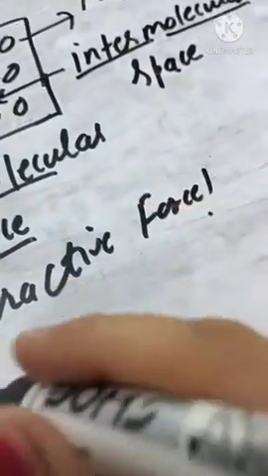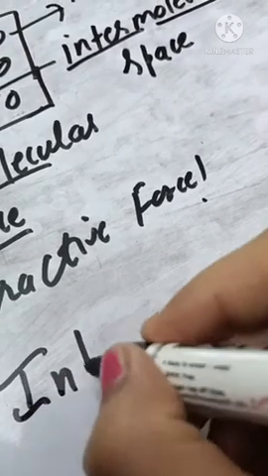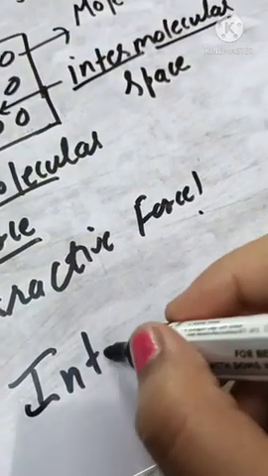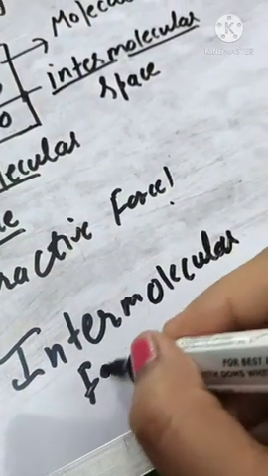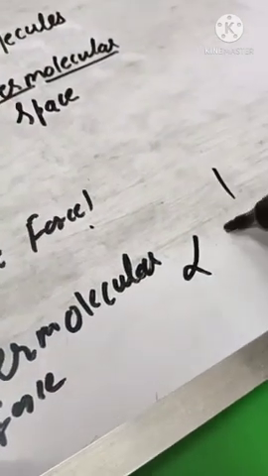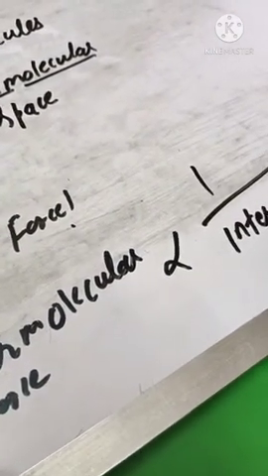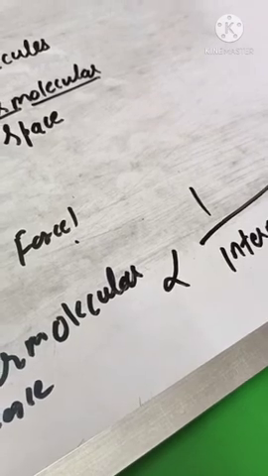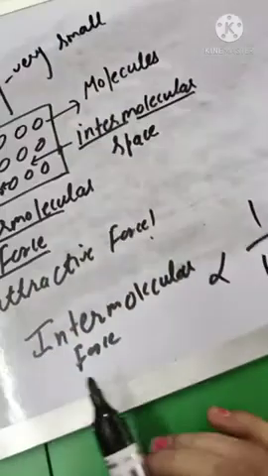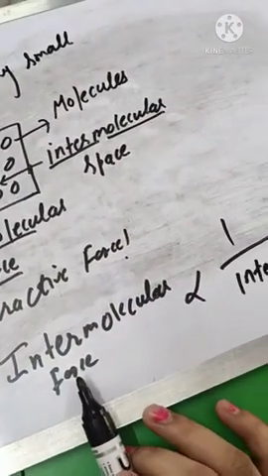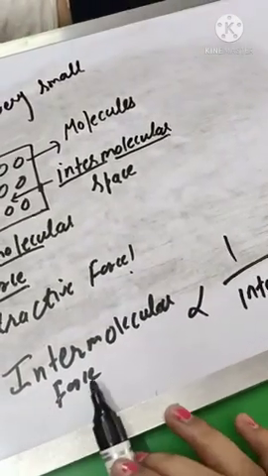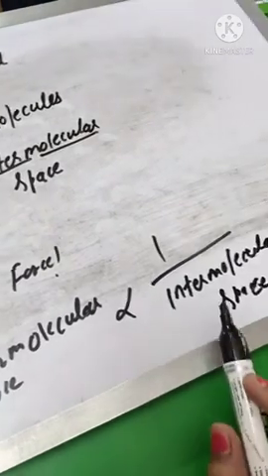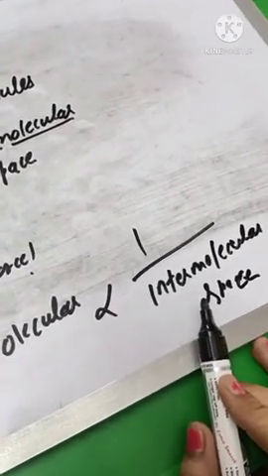So we say intermolecular force of attraction is inversely proportional to intermolecular space. So write down, intermolecular force is inversely proportional to intermolecular space. That is, if we have strong intermolecular force of attraction, then accordingly intermolecular space will be less. And if we have weak intermolecular force of attraction, then accordingly intermolecular space will be large.